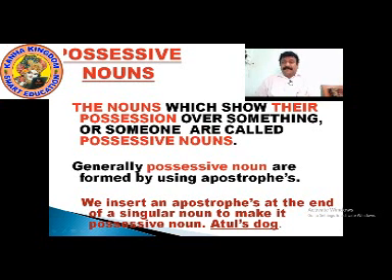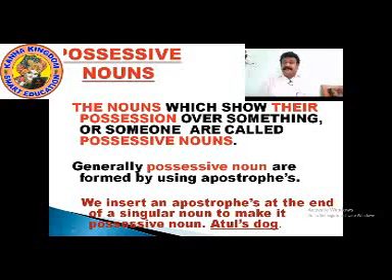So, today we are learning about possessive nouns. Till date, we have learned about nouns, common noun, proper noun, abstract noun, collective noun. Today, we are going with the topic of possessive nouns. The nouns which show their position over something or someone are called possessive nouns.